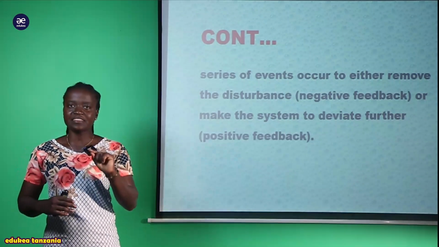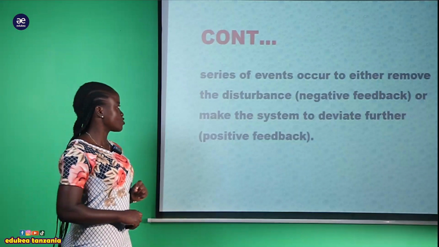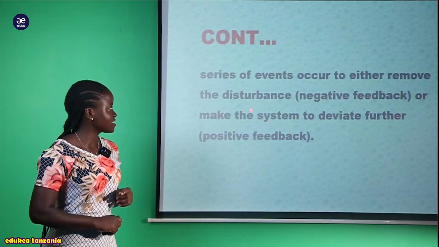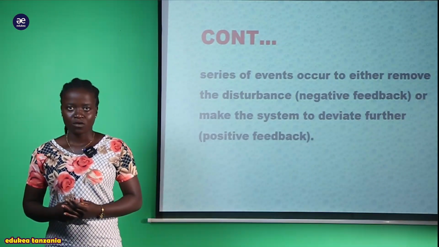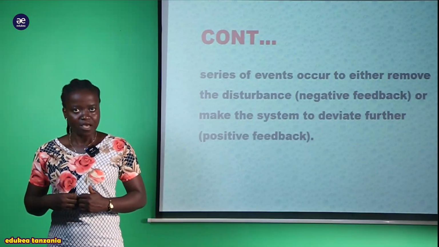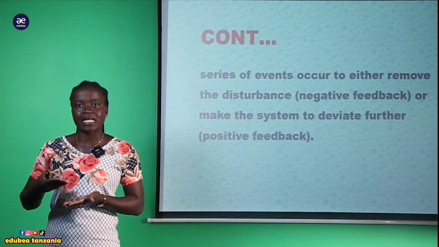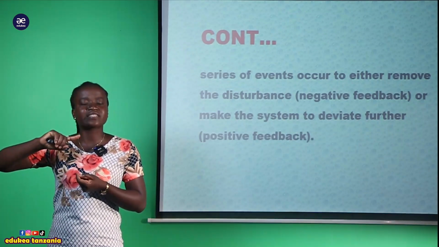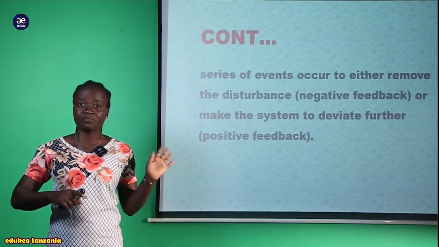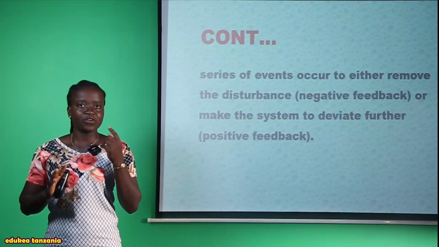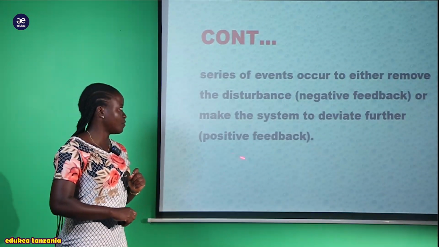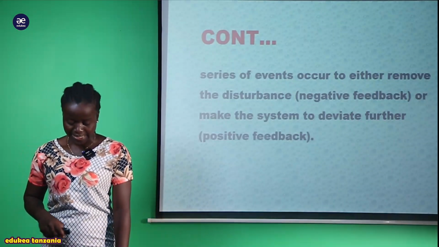But we also have another type of feedback mechanism. It is called the positive feedback mechanism. The positive feedback mechanism makes the system deviate further. So if the body is in disturbance, the hormone that is produced will add to the disturbance, so that it increases. A good example is the hormone involved in positive feedback mechanism, though you're going to see it later on, but here you have to know it: the oxytocin hormone. Oxytocin is one of the hormones that brings about positive feedback mechanism.